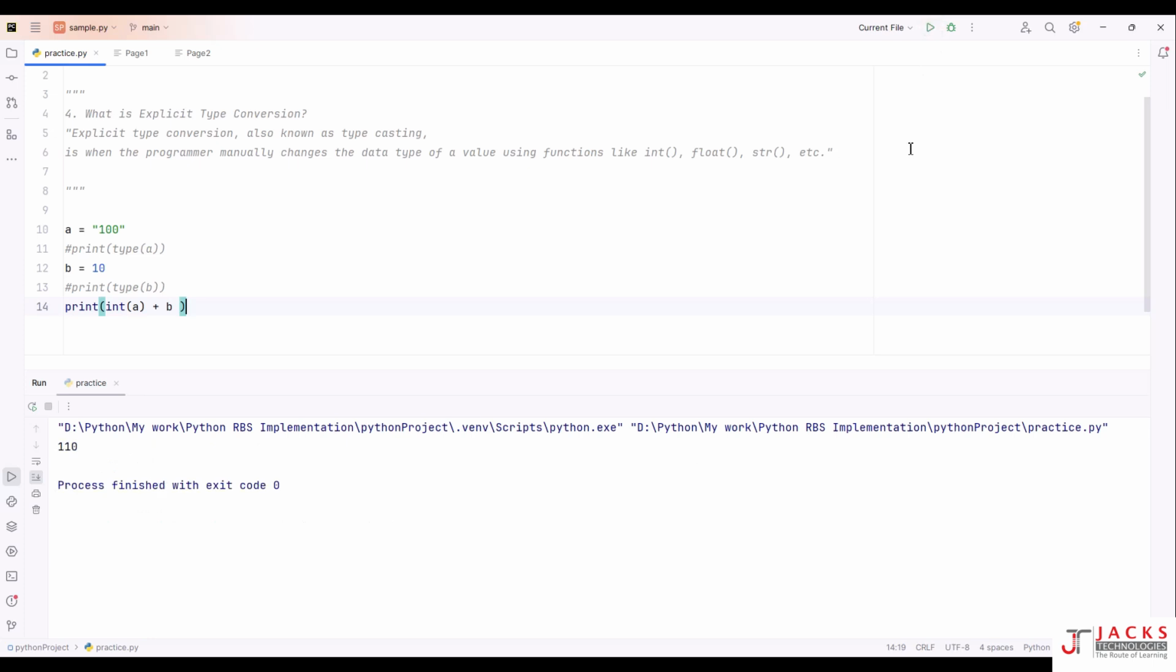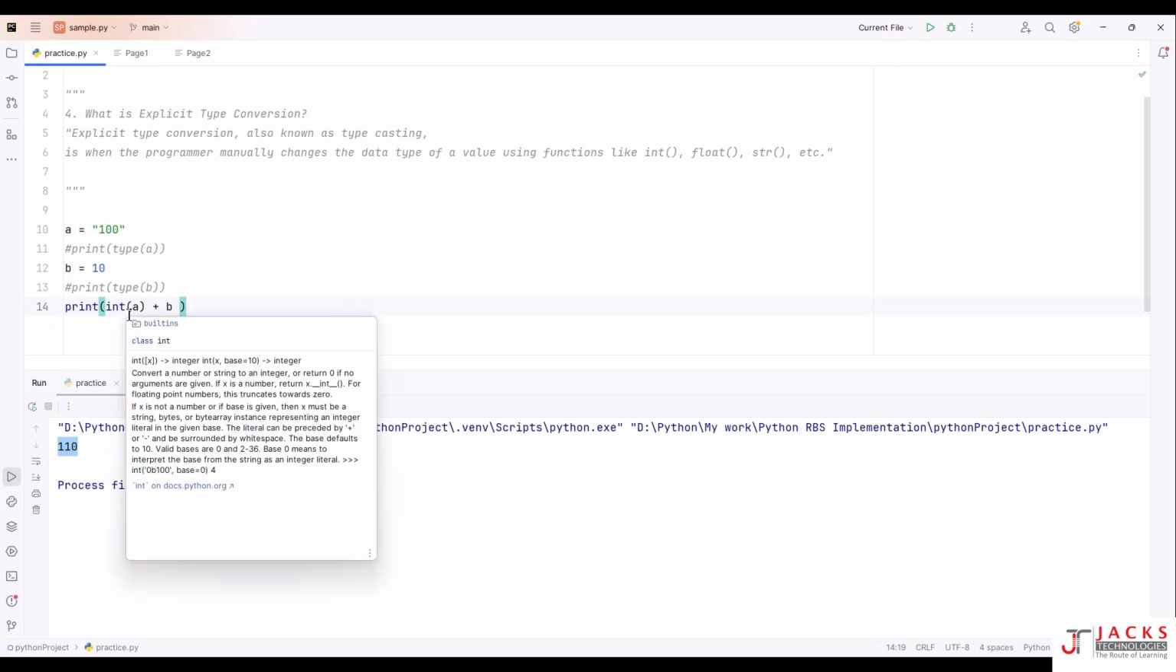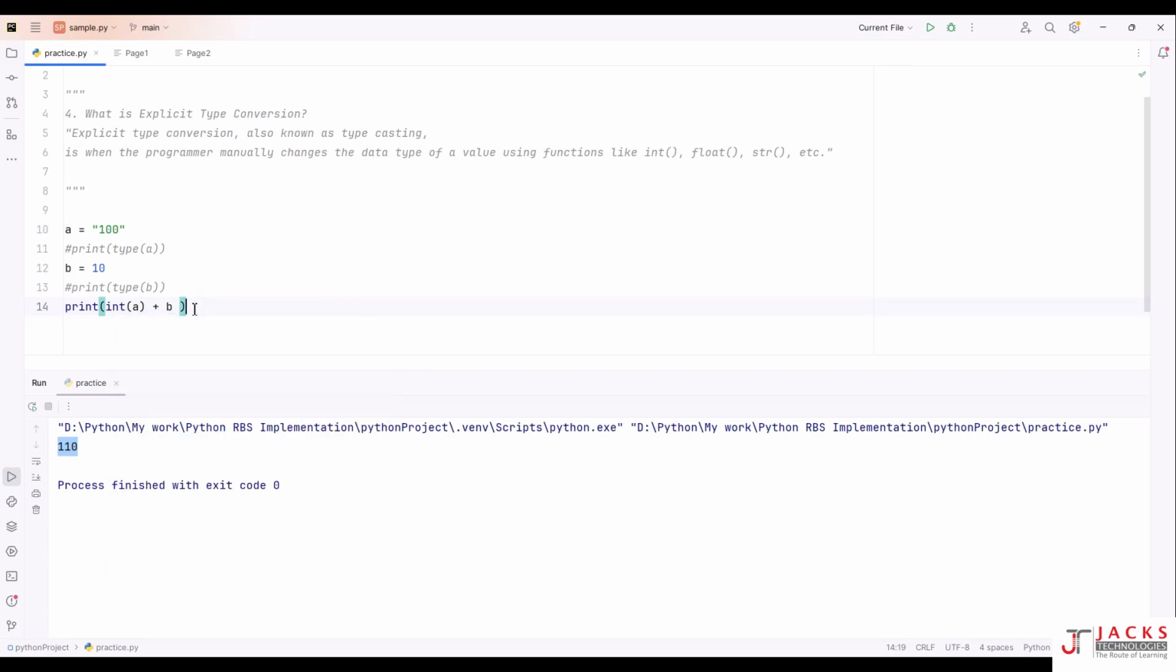Now if you try this, you got the result as 110. So the string has been converted to integer, then the integer has been added with the variable b. This is called explicit type conversion because to convert this value from string to integer, you have used int here. Int is a built-in function of Python. That is called explicit type conversion.